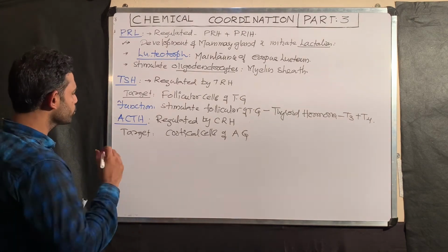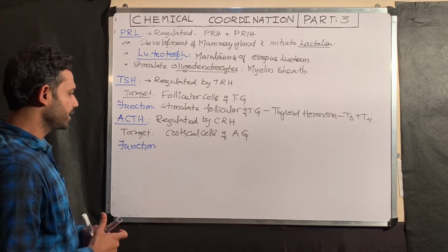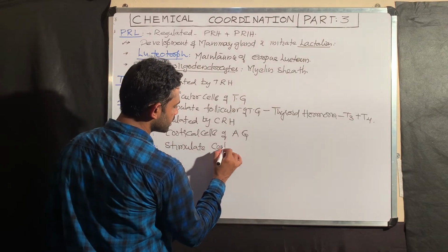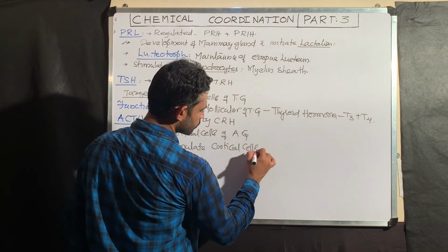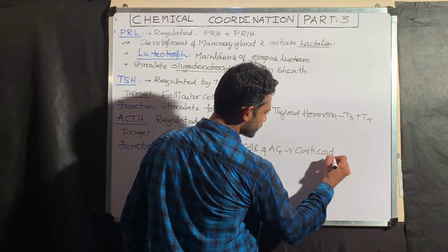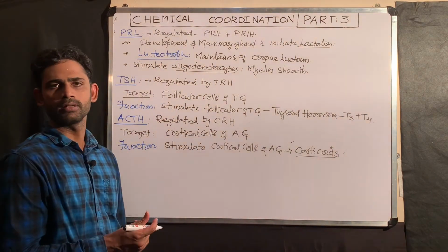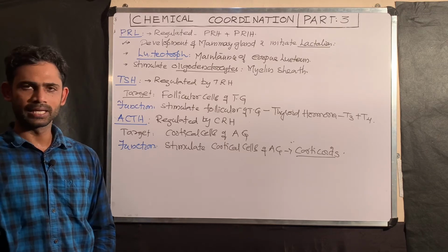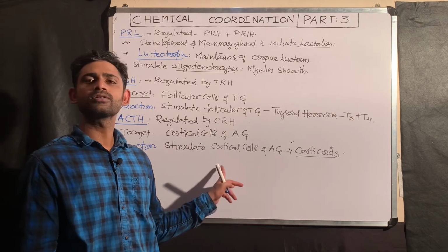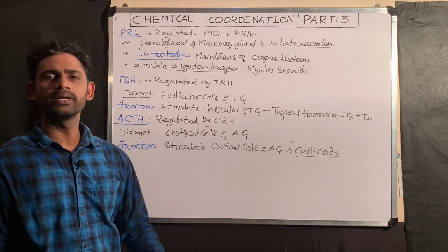What is the function you need to remember with reference to ACTH? ACTH stimulates cortical cells of the adrenal gland to release corticoids. Corticoids are a group of steroid hormones that include cortisol and aldosterone, which I will tell you under the adrenal gland. Here remember like this: adrenocorticotropic hormone stimulates the cortical cells of the adrenal gland to release corticoids. One more point with reference to ACTH.